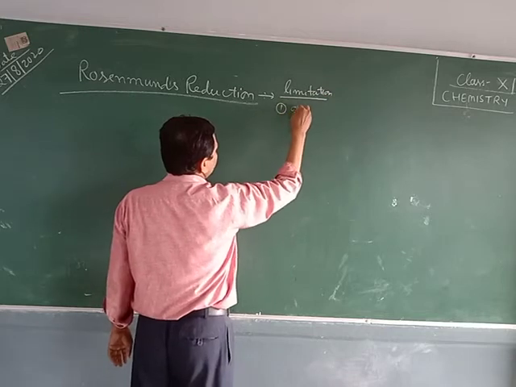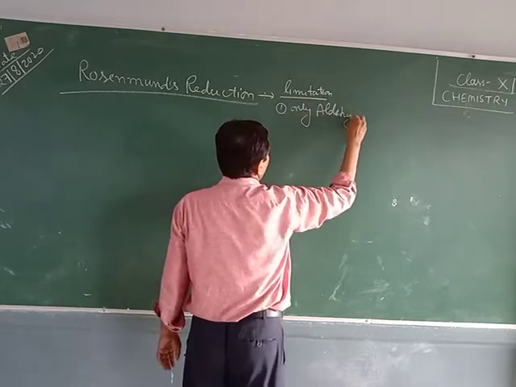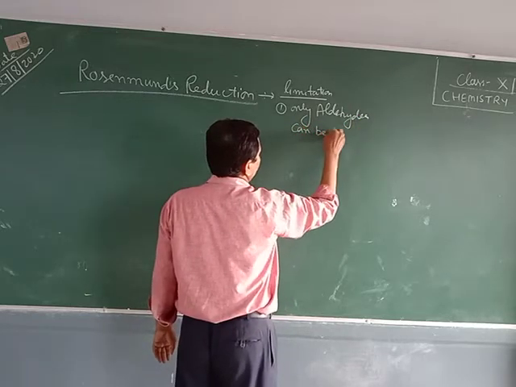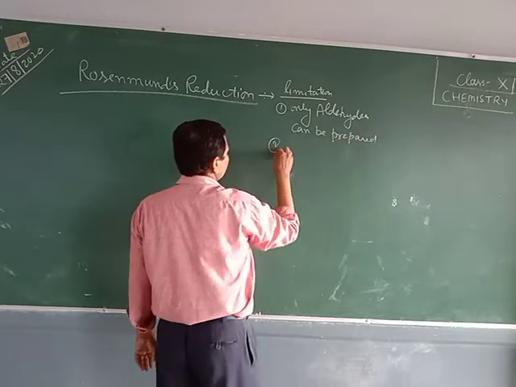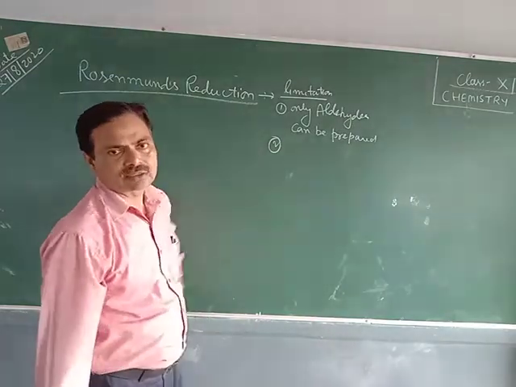First limitation is that only aldehydes can be prepared, and second limitation is formaldehyde cannot be prepared by this Rosenmund reduction.